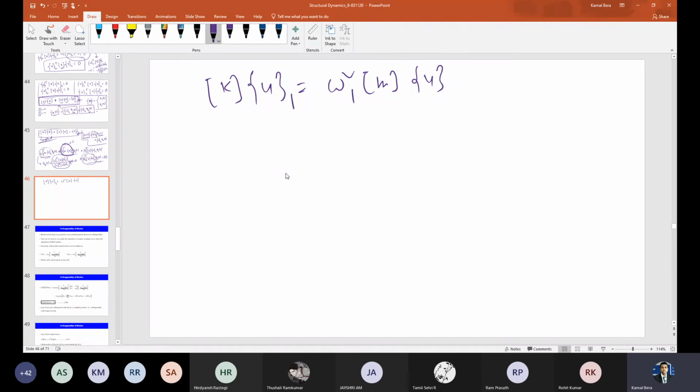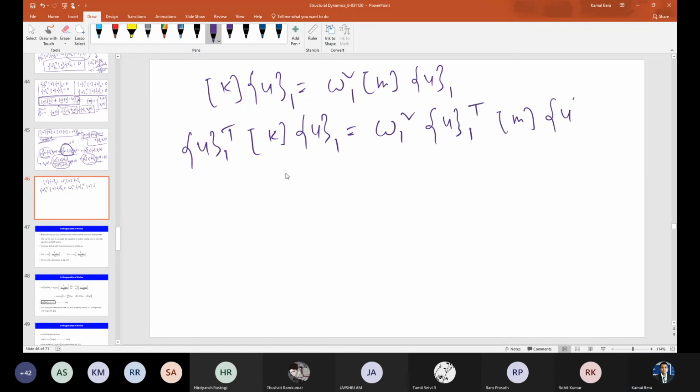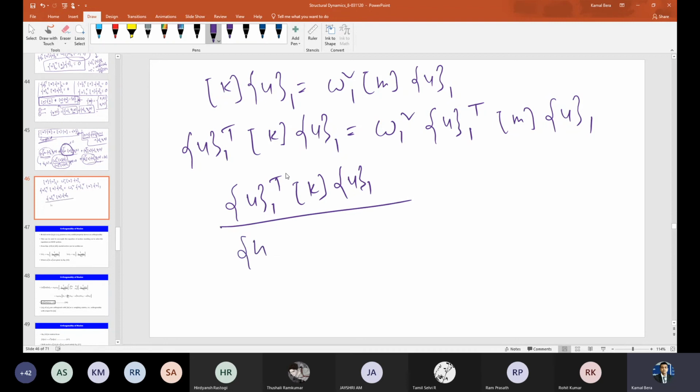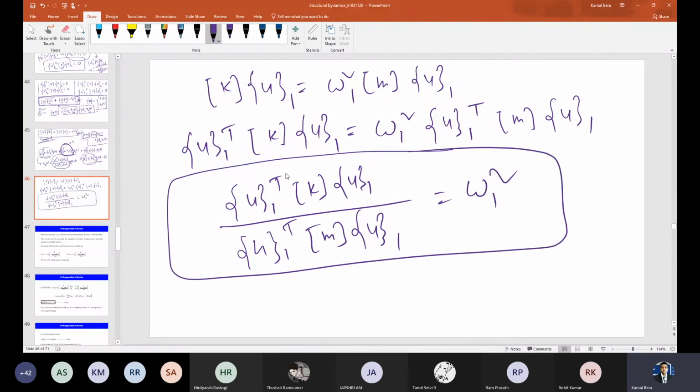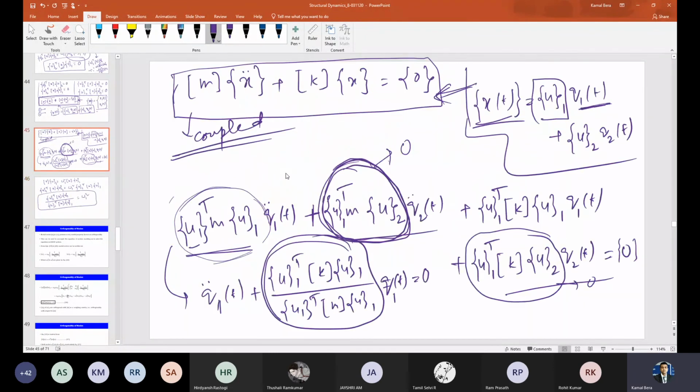So if I consider the first mode, pre-multiplying by U1 transpose, I can very easily say that Q1 double dot plus omega 1 square Q1 equals 0.